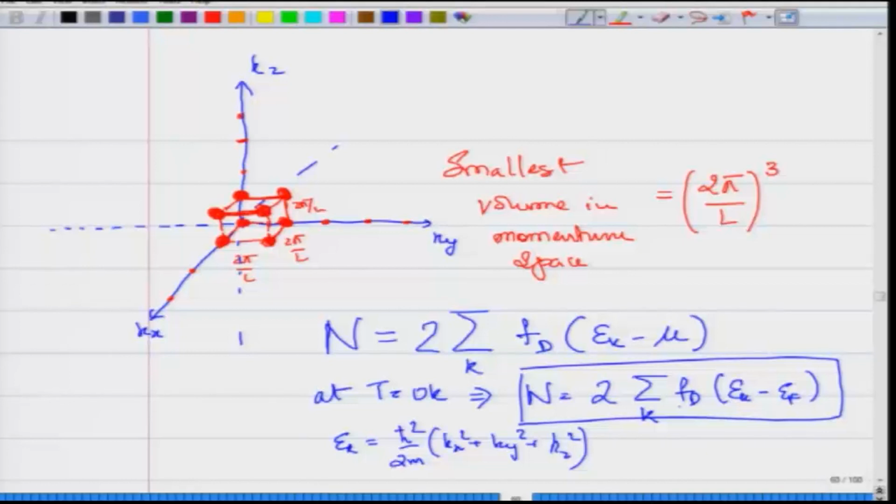If I sum over each of these, I count 1, 2, 3, 4, 5, 6, 7, 8, all these discrete states, and consider those which are occupied, then I should be getting the total number of particles inside the system. Given that the smallest volume in the k space is 2 pi by L, the whole cube, because this is the volume of this cube and there is one state per such volume,